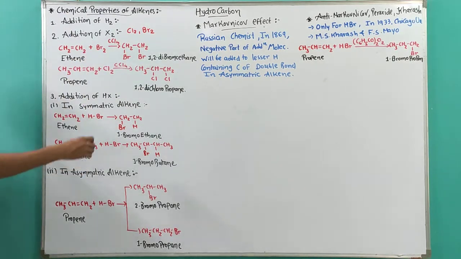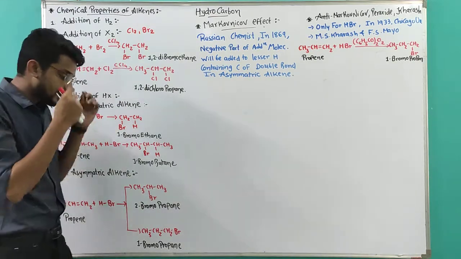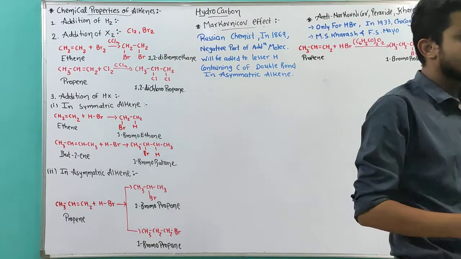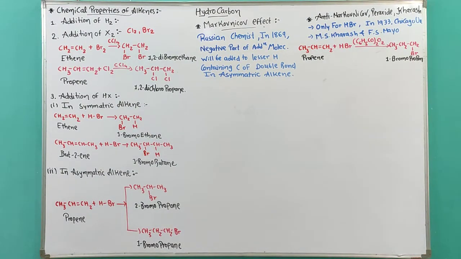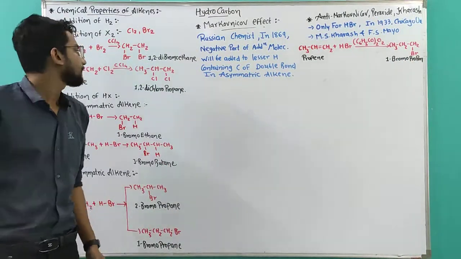This reaction occurs in an organic solvent. This reaction cannot occur in water as a solvent. So this is going to occur in an organic solvent like carbon tetrachloride, ether, like that.